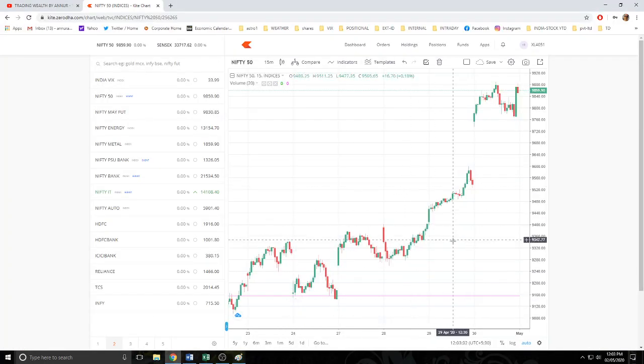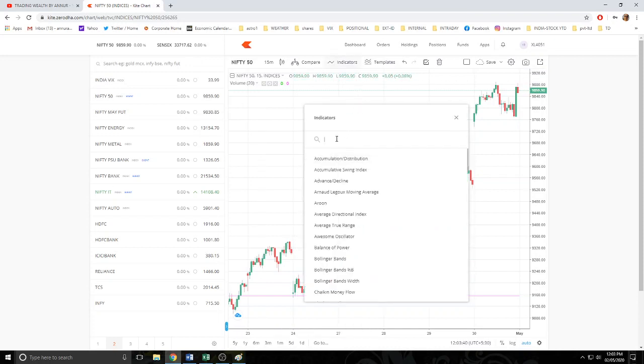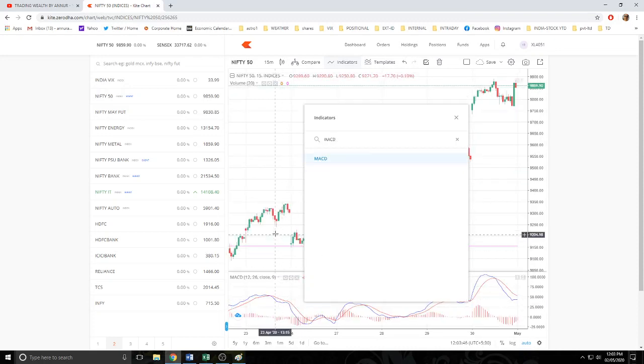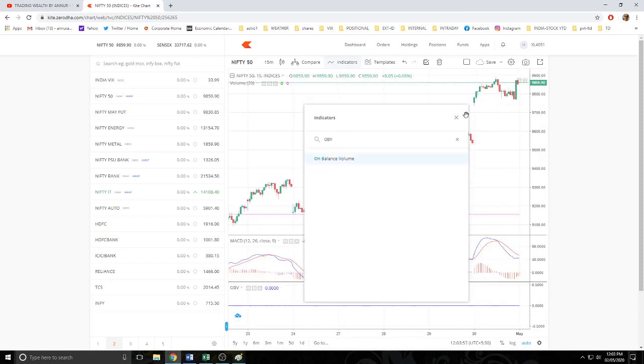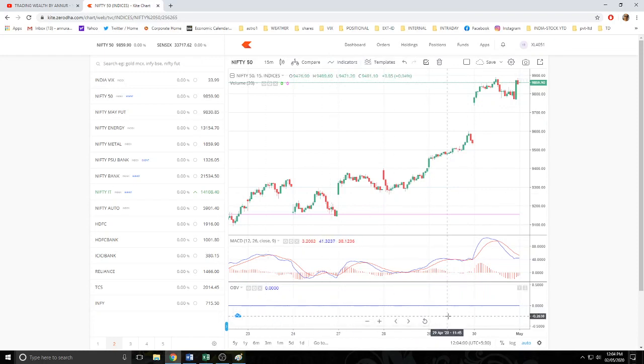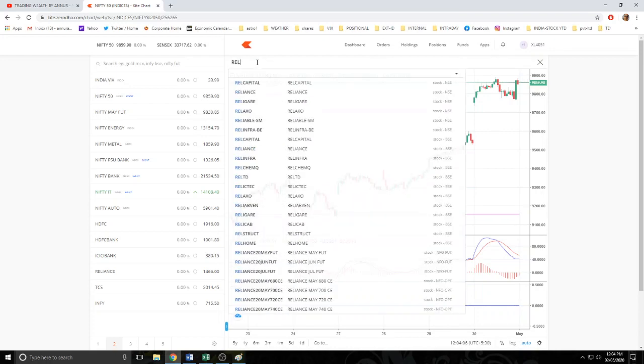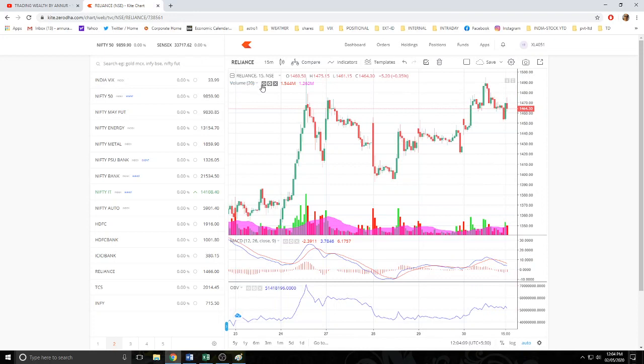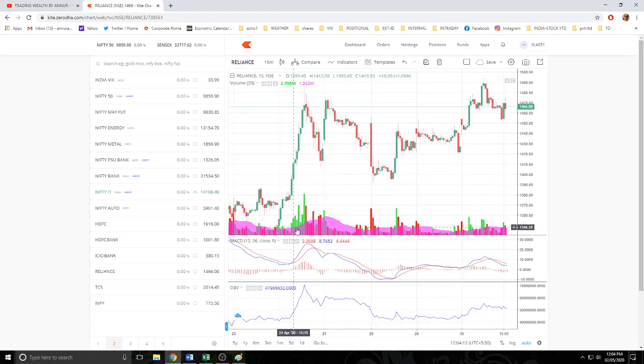So this is a price chart. As you can observe, there is no volume, no open interest. Now I will put an indicator over here. Let me put a MACD, a very popular indicator. This is price based; it has nothing to do with volume. Now let me put a volume indicator, the On Balance Volume. You see, this indicator is not working because there is no volume over here. The moment I put a Reliance chart over here, this indicator starts to work because there is volume.